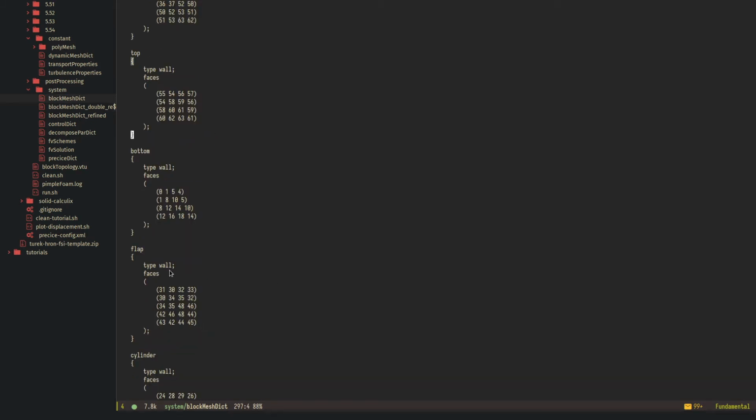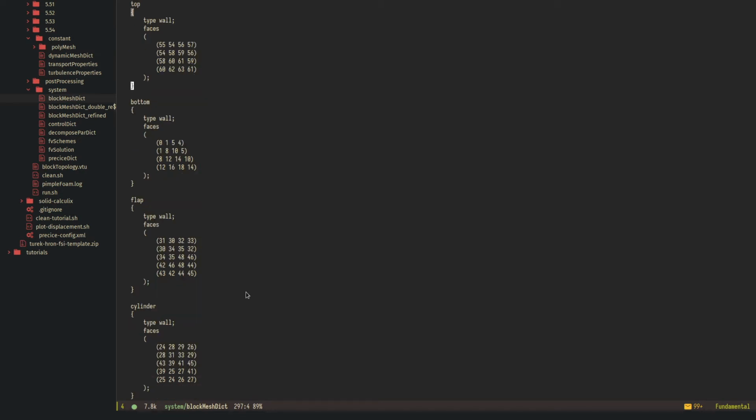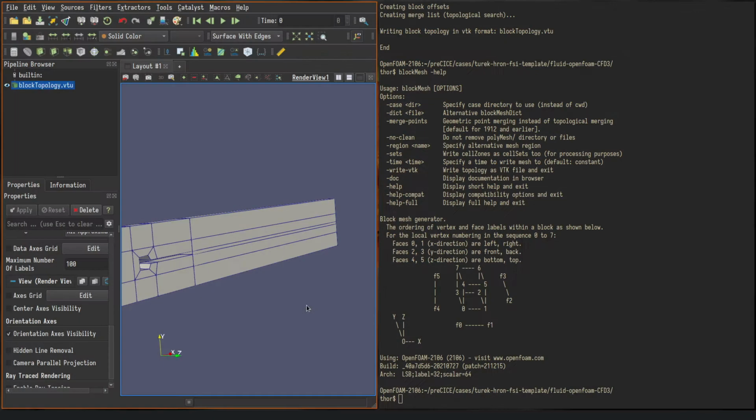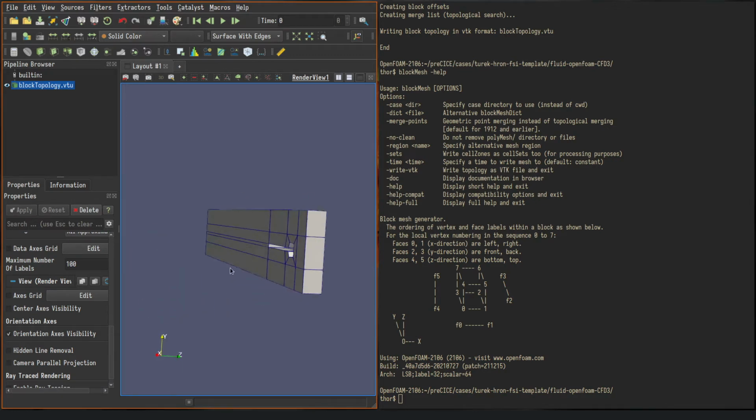The flap has 5. There's 2 additional block separations in there. I miscounted here. And the cylinder has 5 as well. The flap has 1, 2, 3, 4, 5 at the end. So it is long. The length of the flap is across these 2 vertices, blocks on top and 2 blocks at the bottom. So that is how this mesh structure looks like.